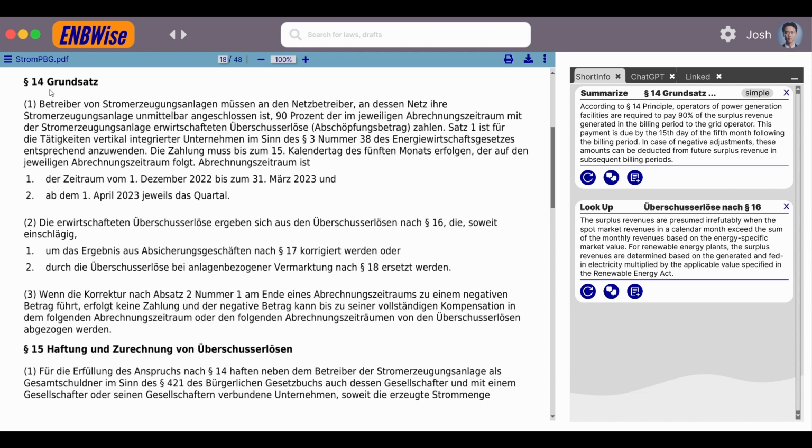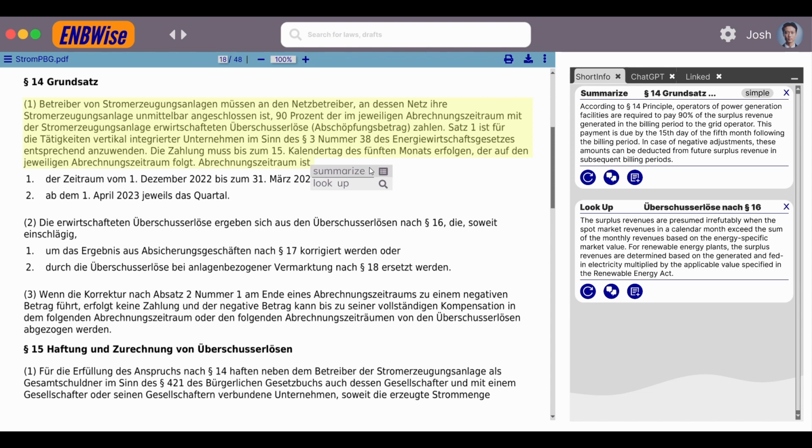Now, the goal of an employee would be to quickly understand the content of this paragraph. Therefore, he simply reads it, makes some notes, and tries to understand the content. Here, our two new features will help the employee. If you highlight the text in the content you want to understand, you simply do it by going over it with the mouse and then right clicking. Then you can see our two features, the summarize feature and the lookup feature.